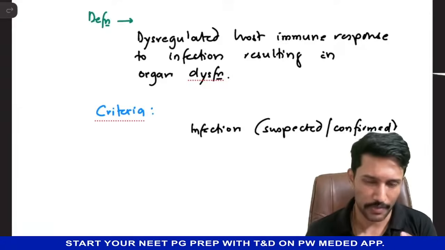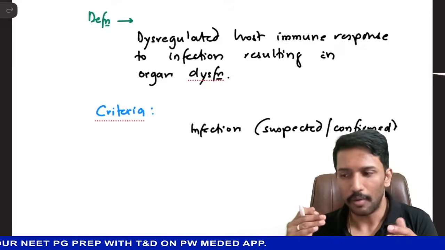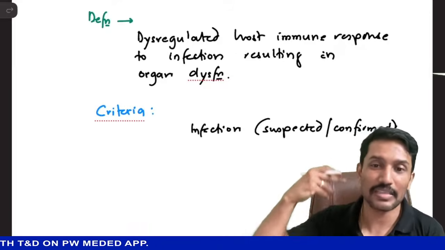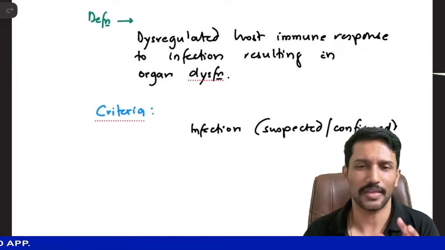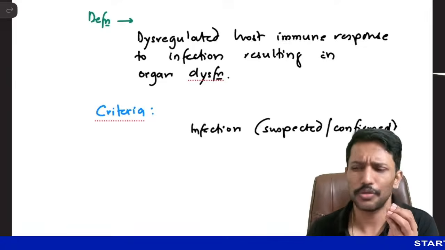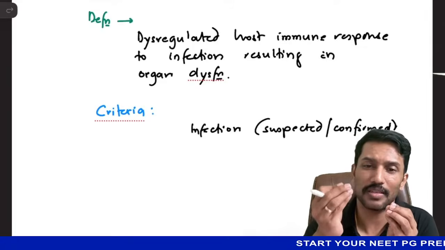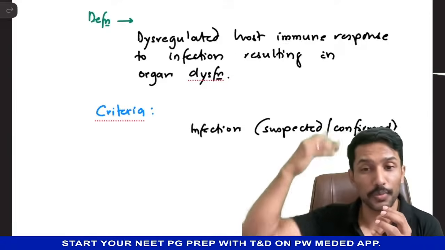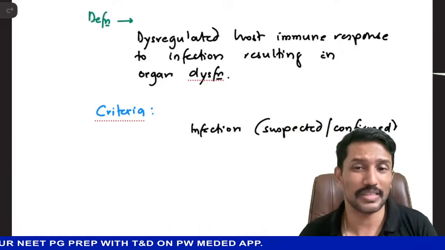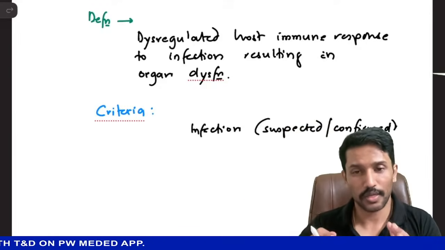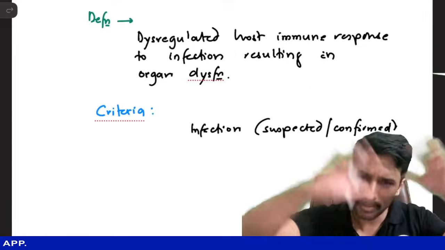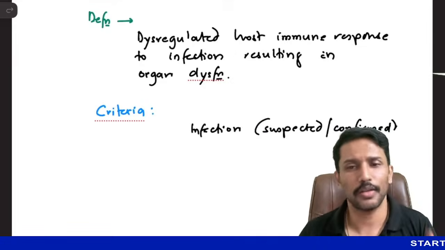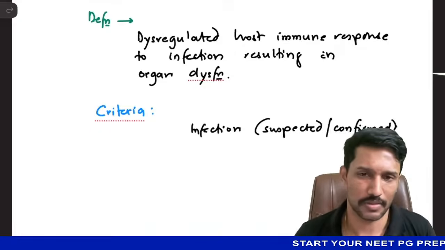So when you have an infection, your immune system mounts unnecessary exaggerated inflammatory response. Let us say I have some degree of infection, so I should have appropriate degree of rise in inflammatory cytokines like IL-1, IL-6 and all. But if I have too much rise, that's what we can also call a cytokine storm. So these cytokines will not only damage the affected tissue, but they will start causing damage to multiple organs, and those organs fail.